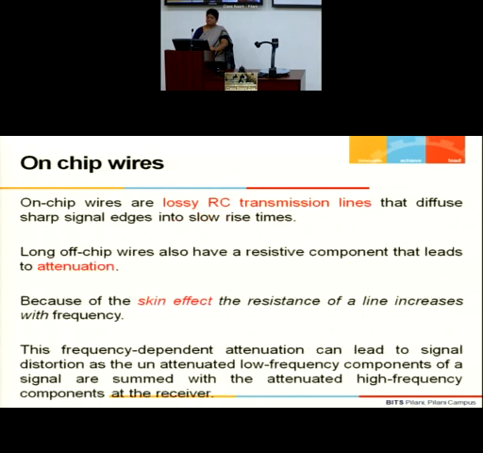So now on-chip wires, very easy. Shorter wires, we don't worry. It's mostly that I can model them as a lumped capacitance. Even the resistance I'm not so concerned about, because shorter length means very negligible resistance.